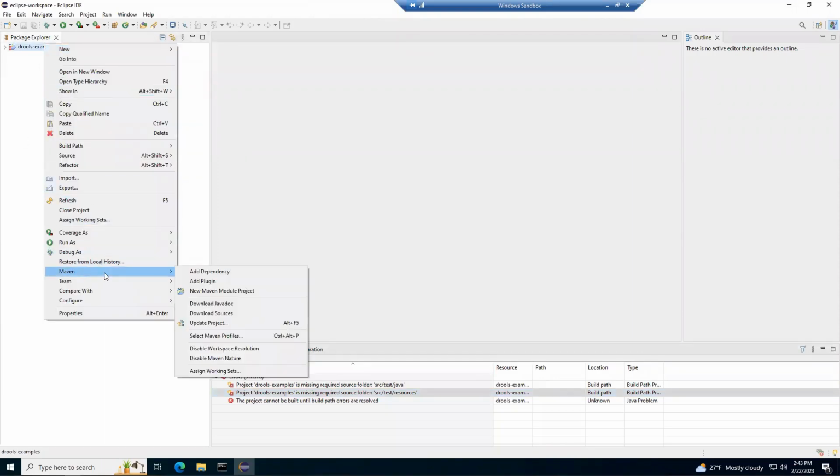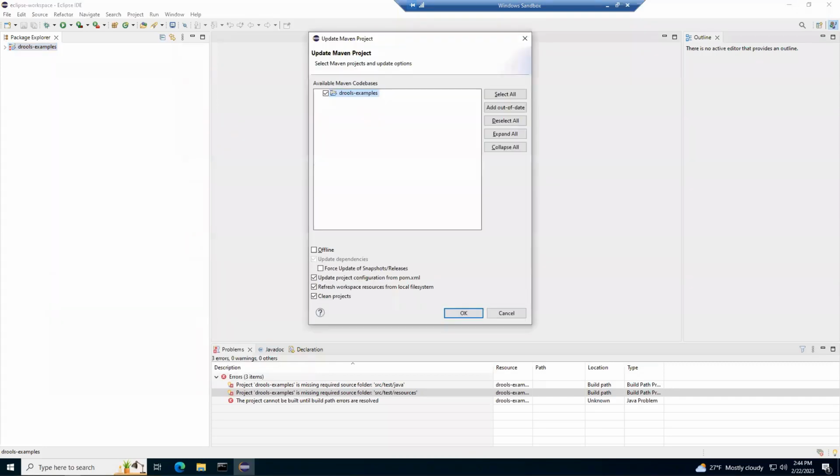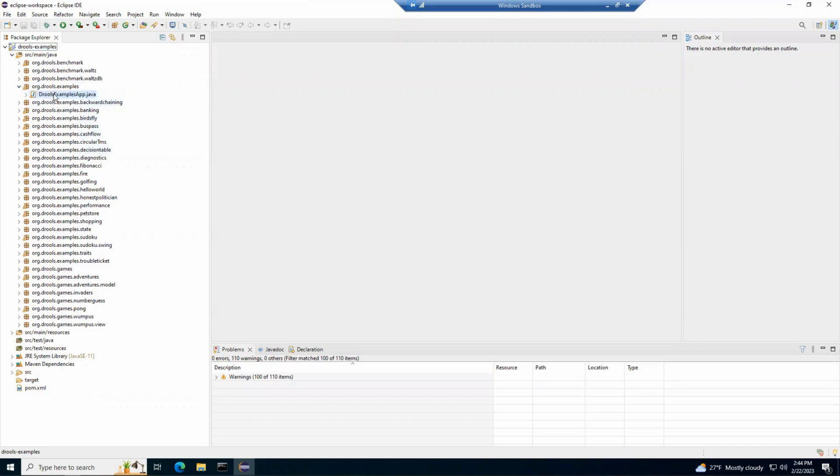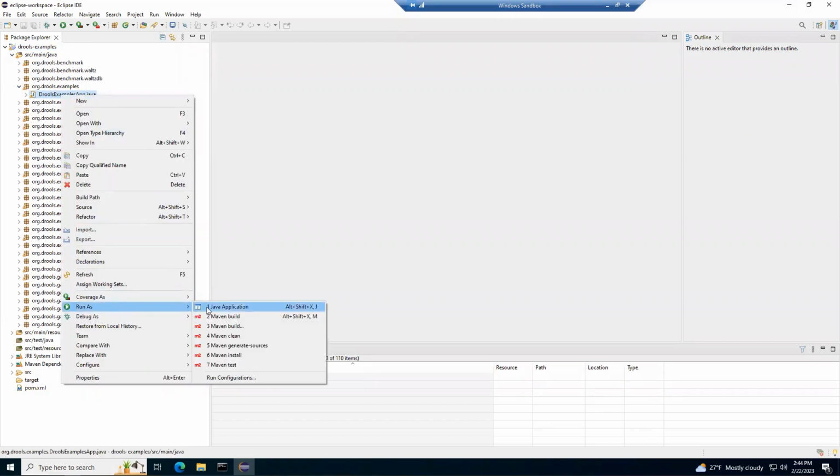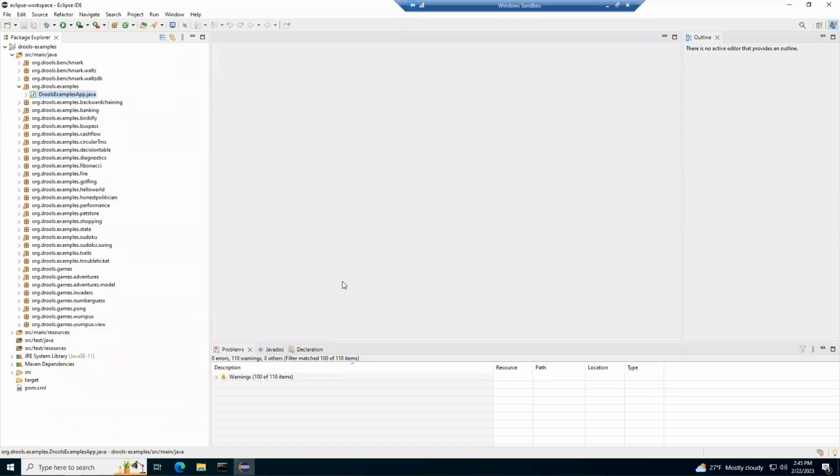We return to the Eclipse IDE program and select the menu item Project, Update Maven Project, and everything must work. We can check by going to the project branch Drools examples Fibonacci and running the Fibonacci example Java.